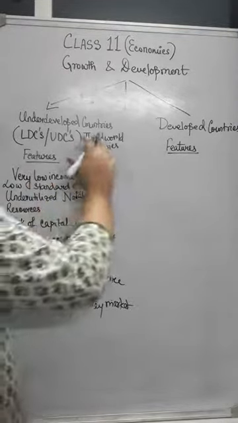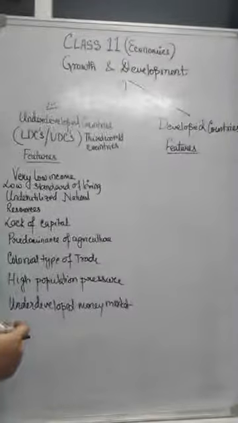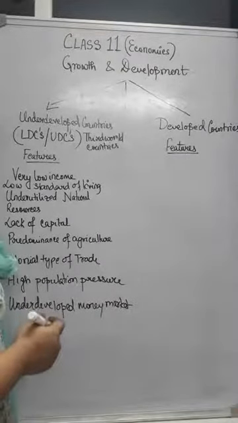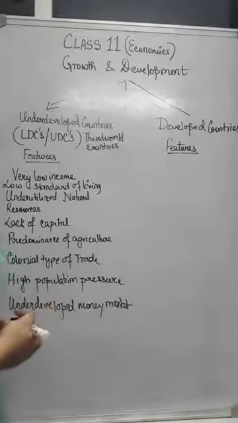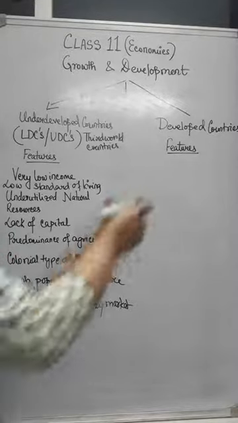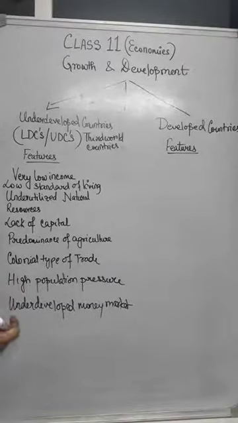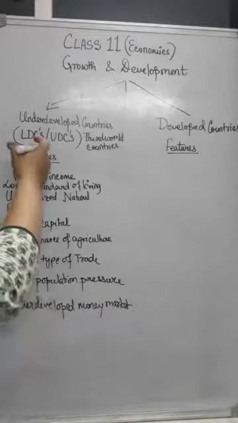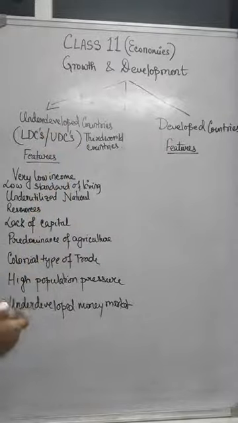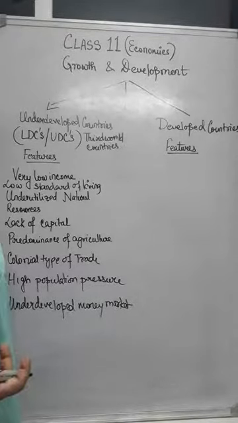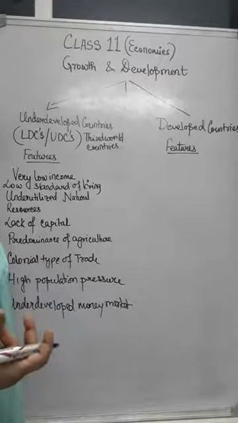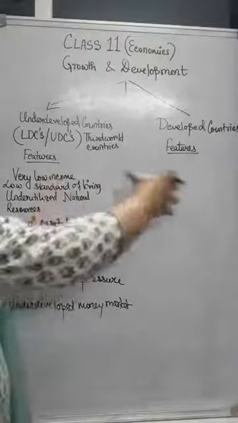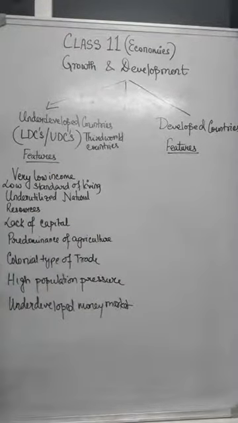And the other one is developed countries. If you compare, their degrees of development are much more, and so they are grouped under developed countries. So how can we classify the countries as underdeveloped or developed? Suppose I give you the names of countries, India, China, Japan, USA. From the name, how can you understand which category the country belongs to?